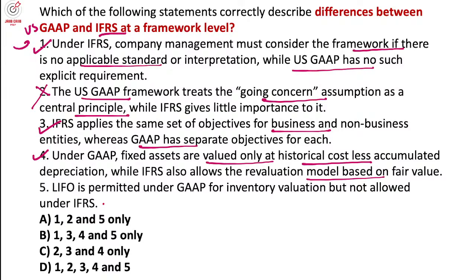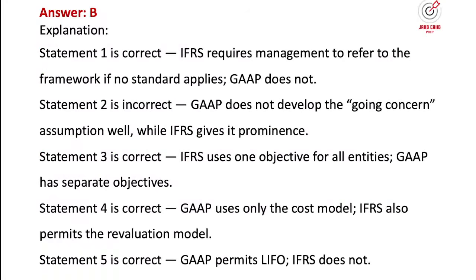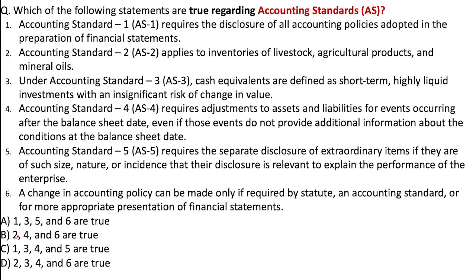The next one is LIFO, आपका the inventory valuation method, permitted under the GAAP for inventory valuation but not allowed under the IFRS. So this is also आपका correct. Okay? So in IFRS we have weighted average method as well as FIFO आपका, that is generally part of this particular one. So 1, 3, 4, 5. 1, 3, 4, 5 means option B should be right answer for this particular one. So one question you can expect around this particular one. Another आपका accounting standard. For sure one question will be around the accounting standard.